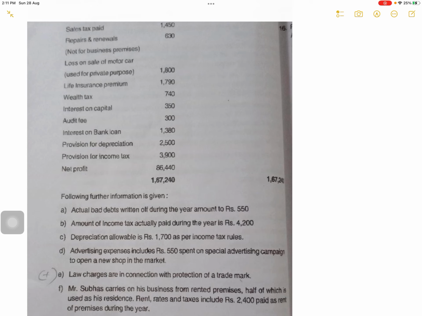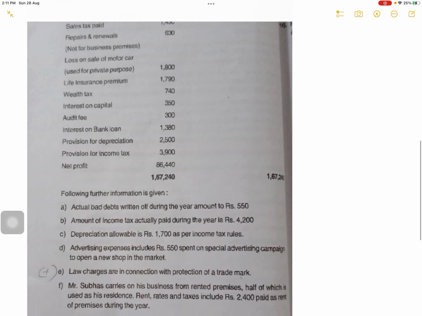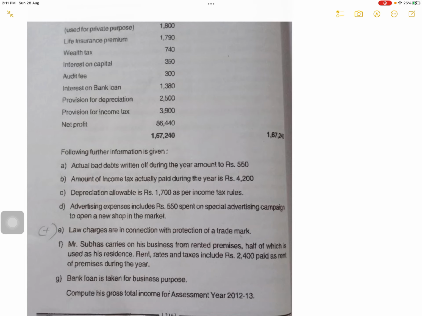Amount of income tax actually paid during the year is 4,200, doesn't matter. Okay, so income tax is application of income, so no effect on the P&L item. So provision for income tax 3,900 we have removed. Anyway, you are not supposed to do anything about 4,200. Depreciation allowed is 1,700 as per income tax rule. So 1,700 is allowed. So 1,700 you will subtract.